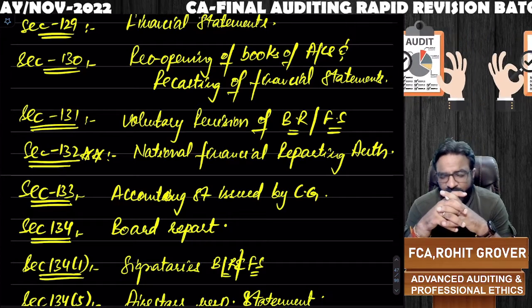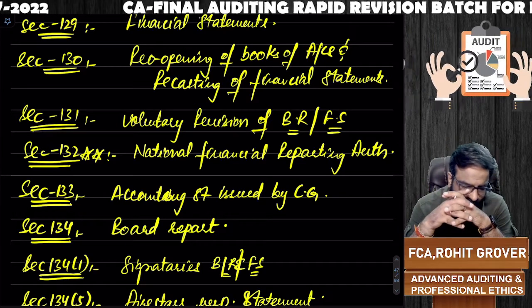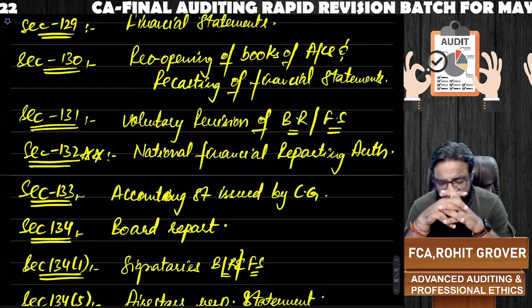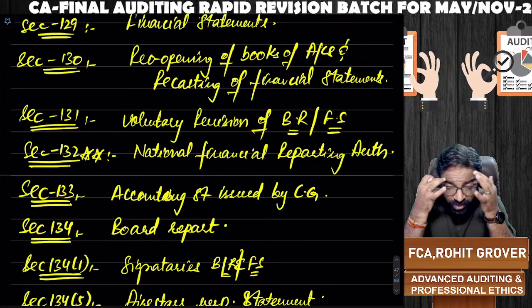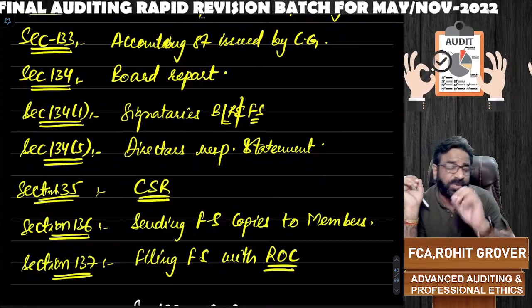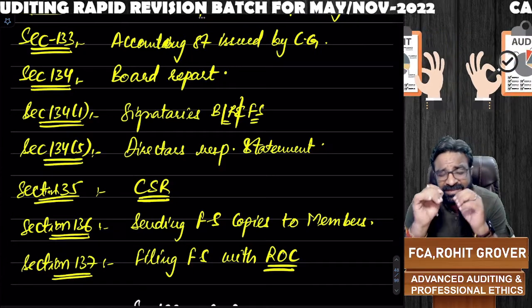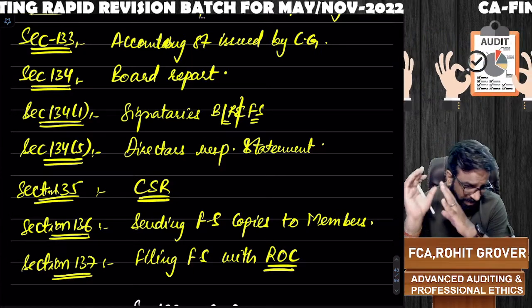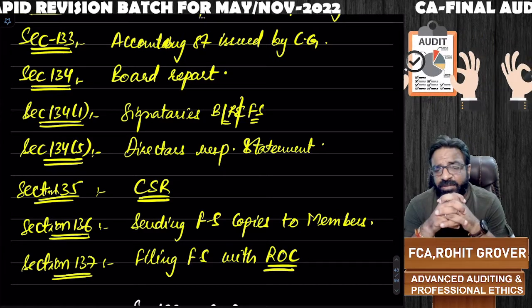133 talks about central government prescribing the accounting standards. 134 talks about the board report. 134 subsection 1 signatories of financial statement. 134 subsection 3 which talks about the director responsibility statement. 135 CSR where the small amendment has come relating to COVID-19. 136 sending the financial statement copies to members, and 137 that is filing the financial statements with ROC.